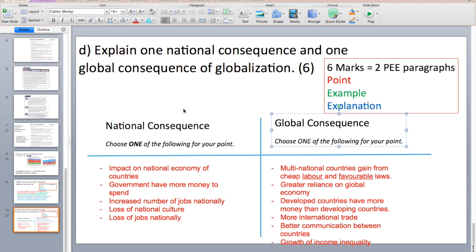3 marks for 1 PEE paragraph. If you just list the consequences, you will only get 1 mark because you are not explaining why there is a national consequence. Okay, so you can include any of these national consequences, just 1, and then explain it, and the same for the global consequence. And that's it.